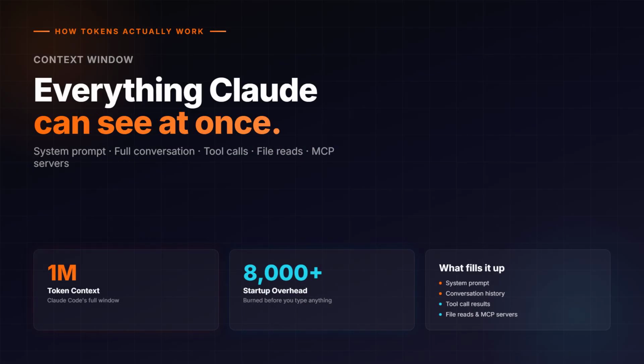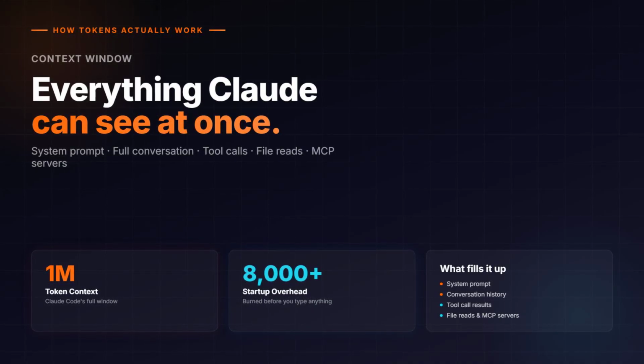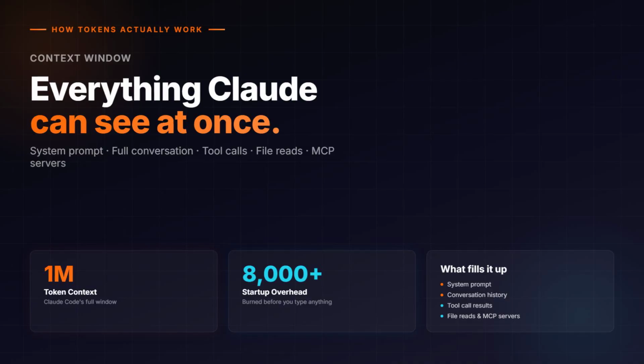So context is basically everything Claude can see at one time. Your system prompt, the full conversation, every tool call, every file it's read, every MCP server. Think of it like working memory. Claude Code gives you 1,000,000 tokens, but you're already burning around 8,000 before you type a single thing.